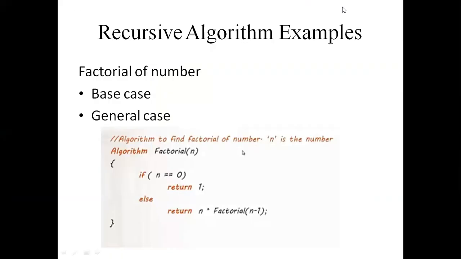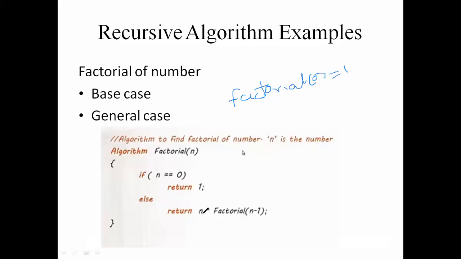Here the base case is factorial of 0 equal to 1. I am taking factorial here, that's why I call it factorial of 0 equal to 1, then it is the base case.